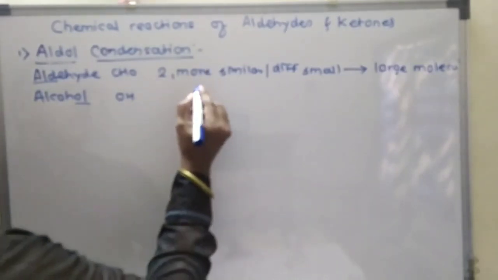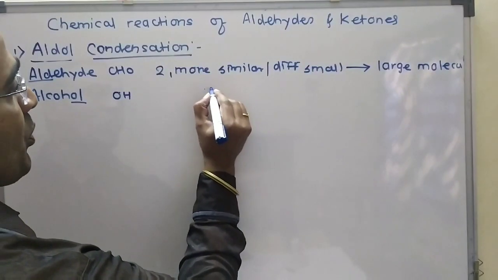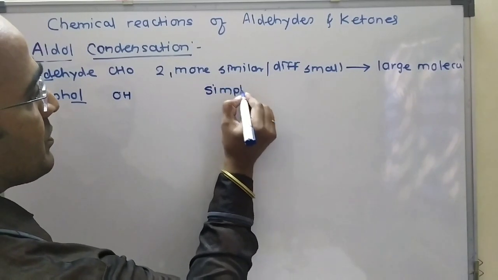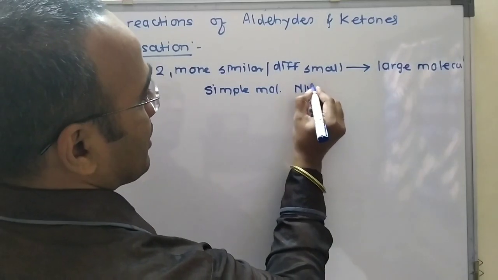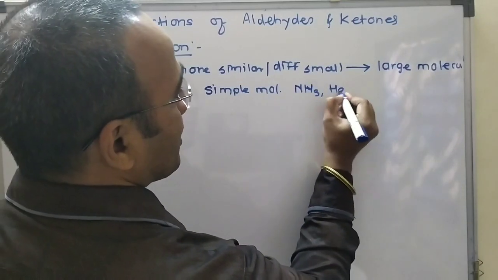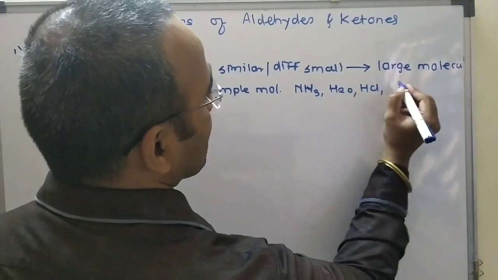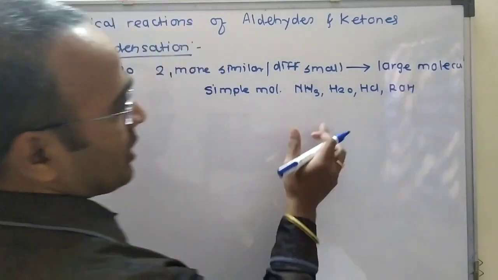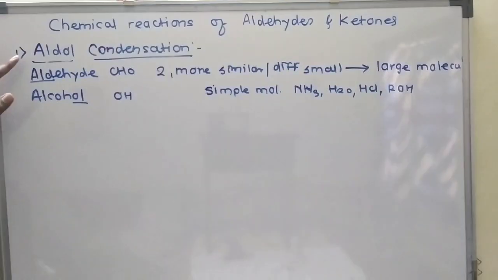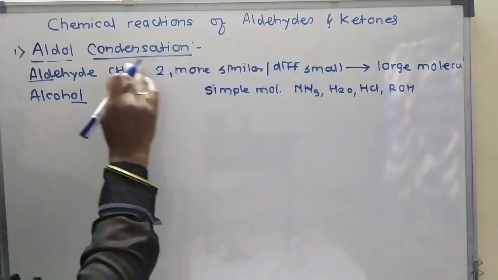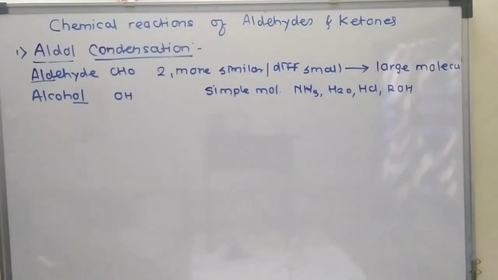Here there is also formation of some simple molecules like NH3, H2O, HCl and ROH. These small molecules may or may not be formed. This is called the aldol condensation reaction. So aldehydes and ketones undergo this aldol condensation reaction.